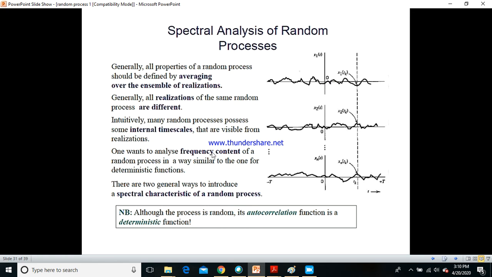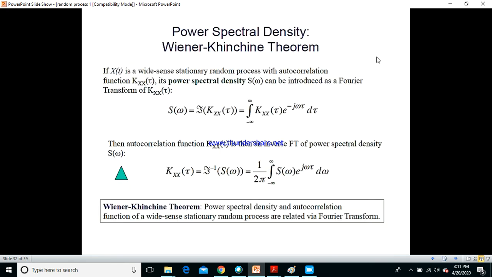One wants to analyze the frequency content of a random process. That is what you see here. One wants to analyze the frequency content of a random process in a way similar to one for deterministic functions. There are two general ways to introduce the spectral characteristics of a random process. Though the process is random, its autocorrelation function is a deterministic function. So you can say the autocorrelation function is also one of the ways where you can find out the solution for any random process. The power spectral density is the first thing which we need to know. When we take in terms of frequency, we normally go with the power spectral density term.